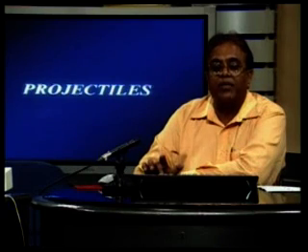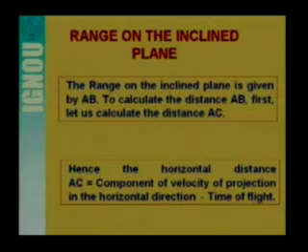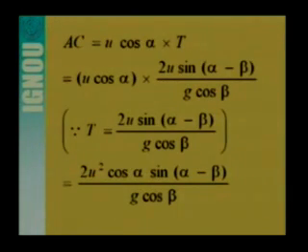Now let us try to calculate the range on the inclined plane. The range on the inclined plane is given by AB. To calculate the distance AB, first let us calculate AC. The horizontal distance AC is the component of velocity of projection in the horizontal direction multiplied by the time of flight. So AC is equal to u cos alpha into T, where T is the time of flight. We have already got the expression for the time of flight, that is 2u sin(alpha minus beta) by g cos beta.